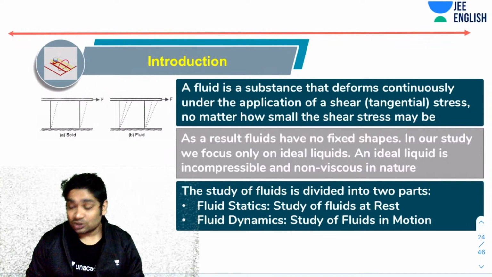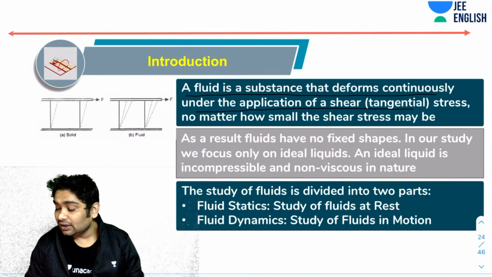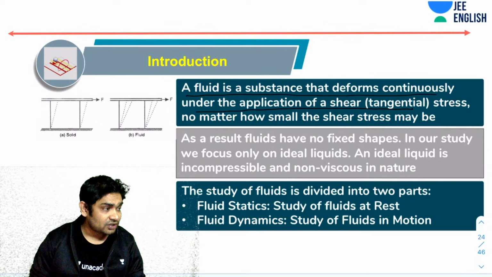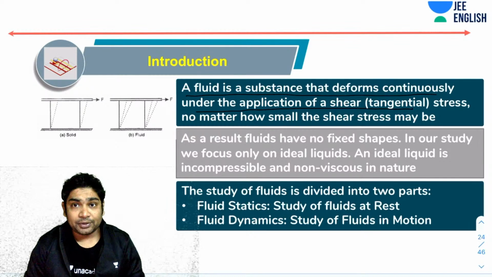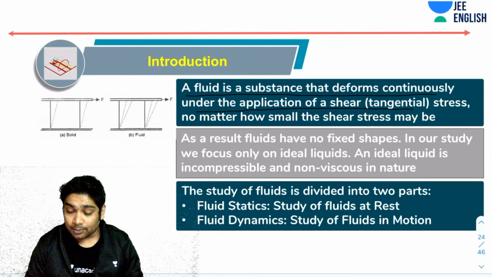Okay, so that is the definition of a fluid. A fluid is a substance that deforms continuously under the application of shear stress, no matter how small it is. So even if you apply a negligible shear stress, this kind of substance continuously gets deformed. So I hope you guys know what shear stress is. Shear stress is something which will distort the shape of an object, right?